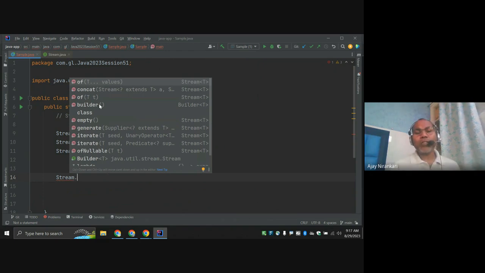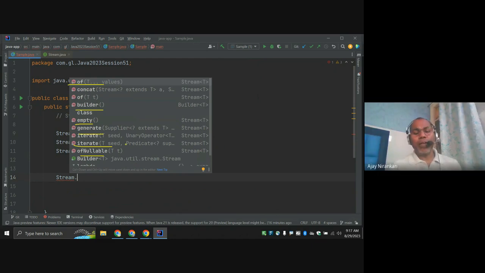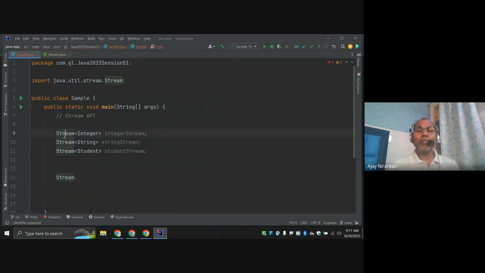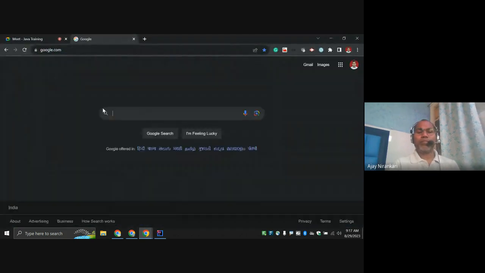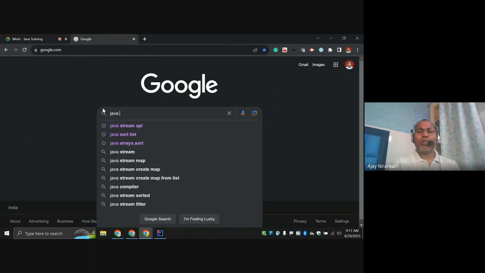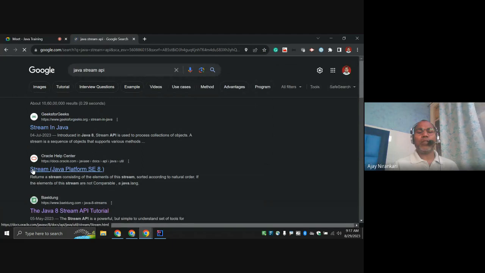So here notice there are some static methods already, the benefit of IntelliJ IDEA. They help you. These are the default static methods: builder, empty, generate, iterate, ofNullable. So this is static. This is the beauty of your IntelliJ. Or you can go to the Java library, or to your Java documentation, the Java Stream API, and look at the official documentation.